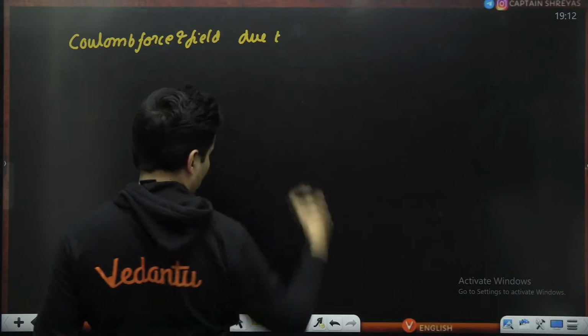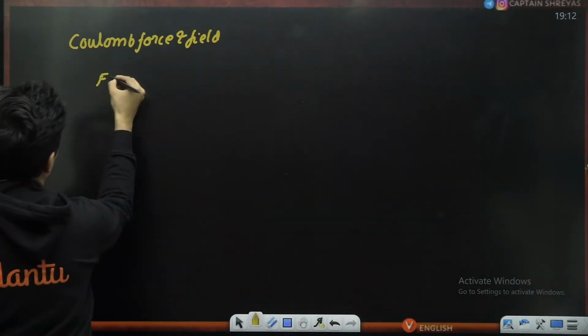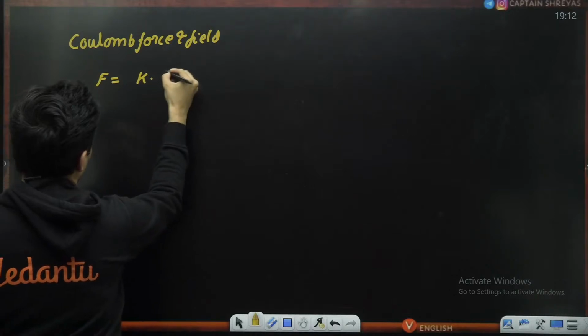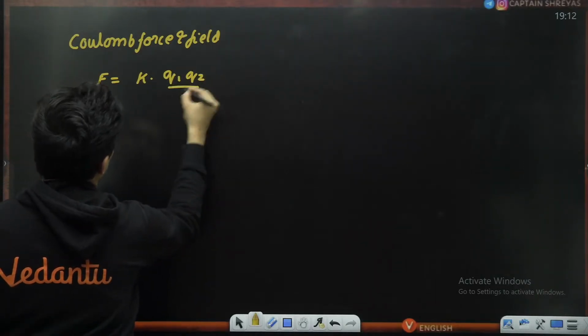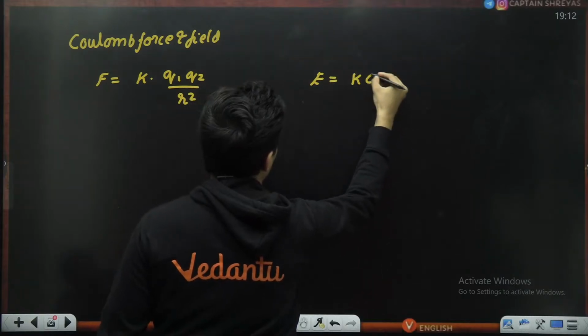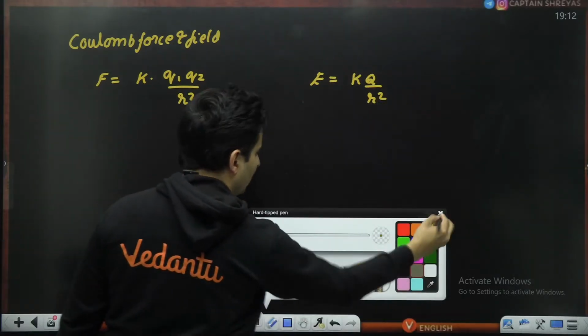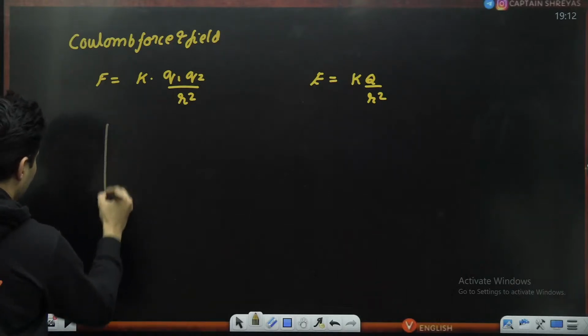The formula for force is K Q1 Q2 divided by R square, and the field formula is K Q by R square due to a point charge. The graph looks something like this.